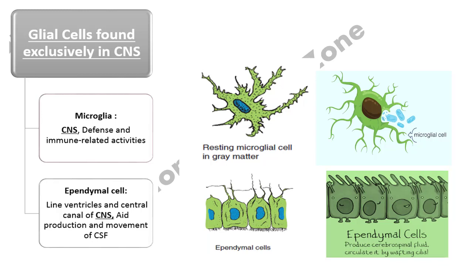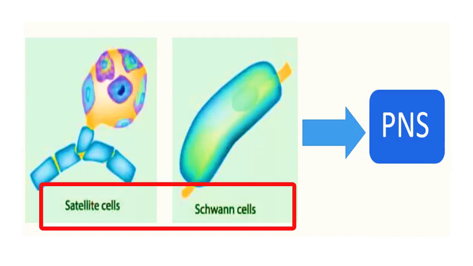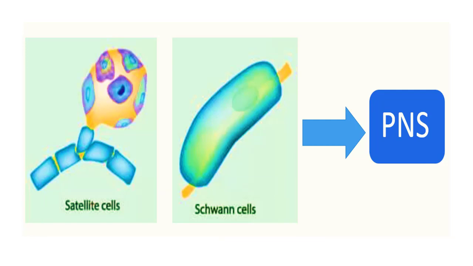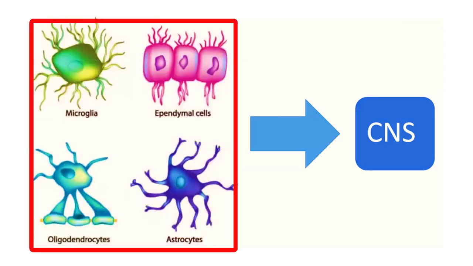I hope you are wondering: if the peripheral nervous system doesn't have glia equivalent to the microglia that perform the phagocytic function, how is the phagocytic role performed in the peripheral nervous system? You should remember this: in the peripheral nervous system, this role is performed by macrophages. In a nutshell, satellite cells and Schwann cells are the glial cells found in the peripheral nervous system, while microglia, ependymal cells, oligodendrocytes, and astrocytes are found in the central nervous system.